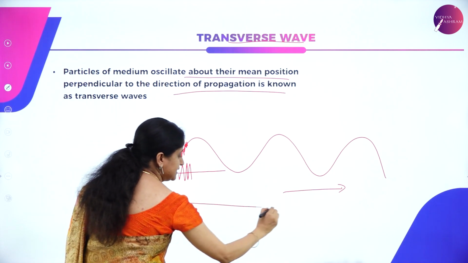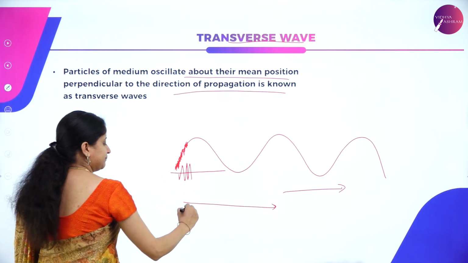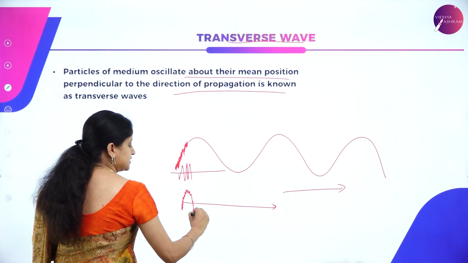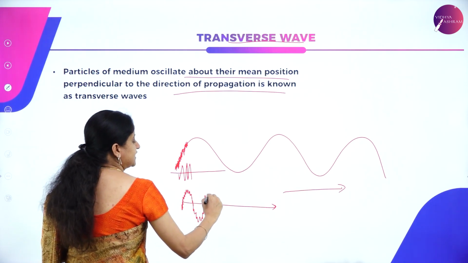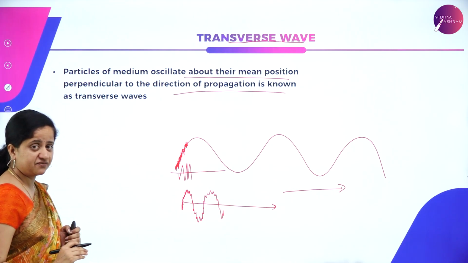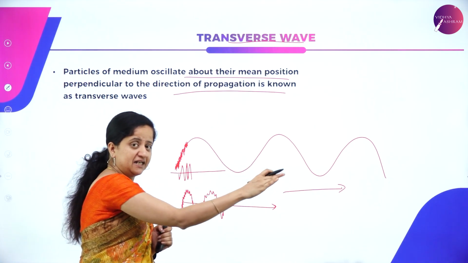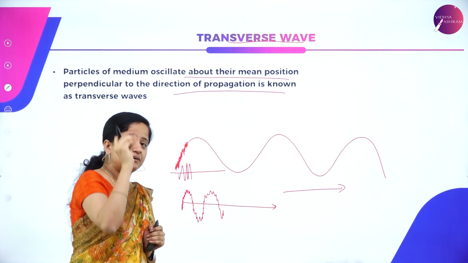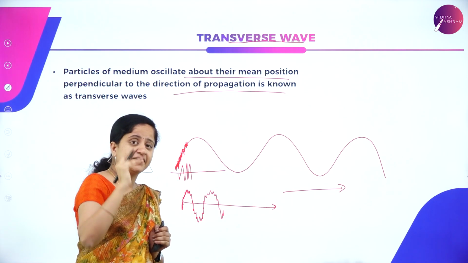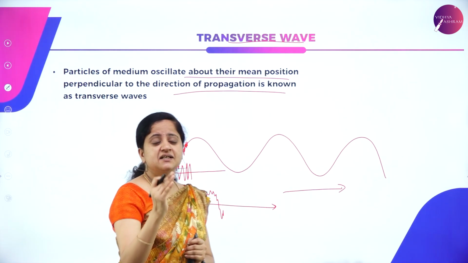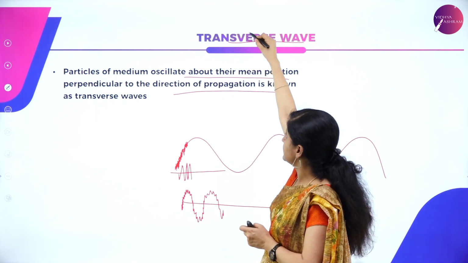Say for example, this is the direction of propagation and the particles of the wave vibrate about their mean position perpendicular to the direction of propagation, which is called as transverse wave. So when the wave is propagating in this direction, the particles of the wave vibrate about their mean position and the direction of vibration is perpendicular to the direction of propagation. Such type of wave is called as transverse wave.